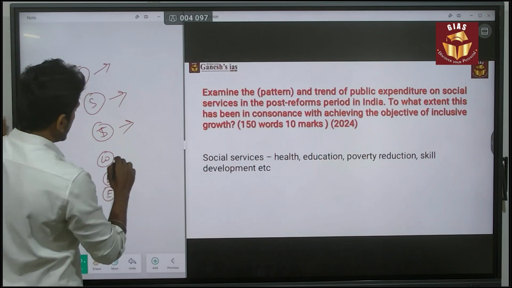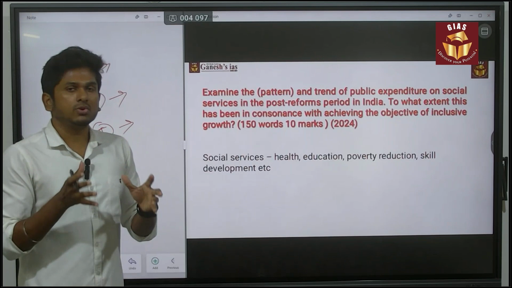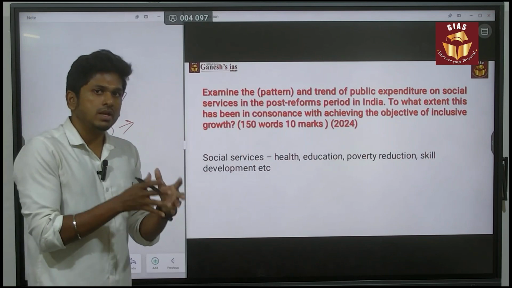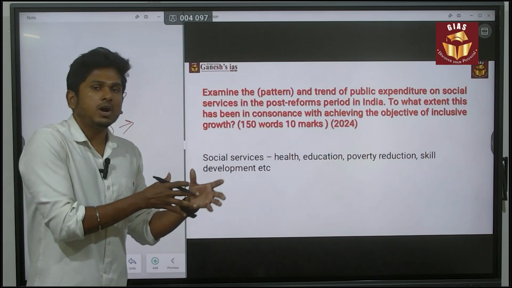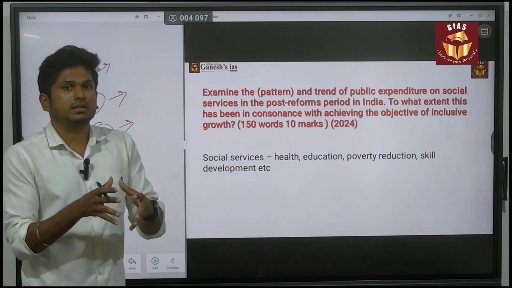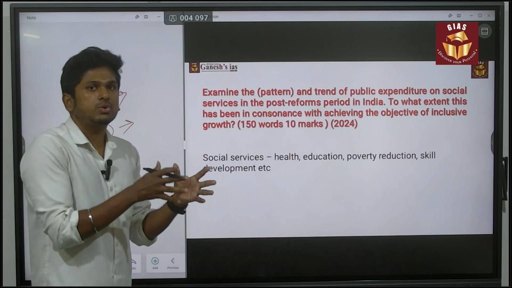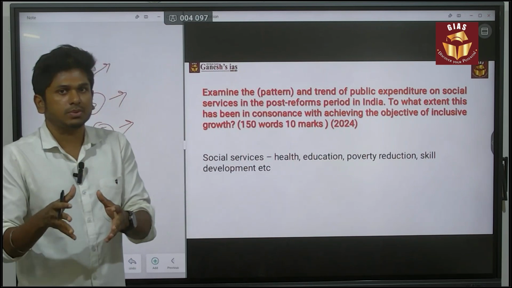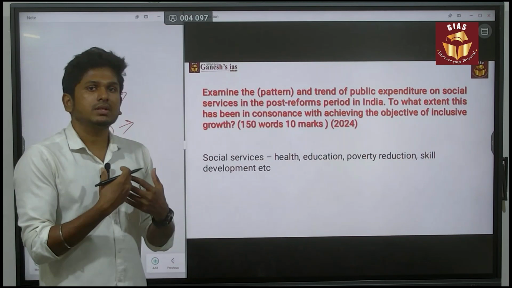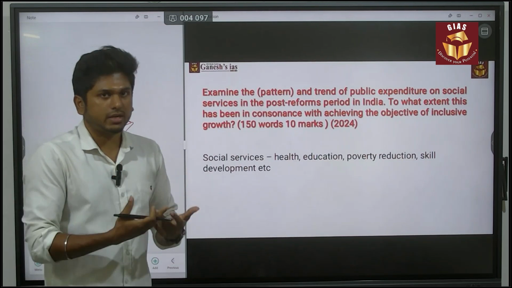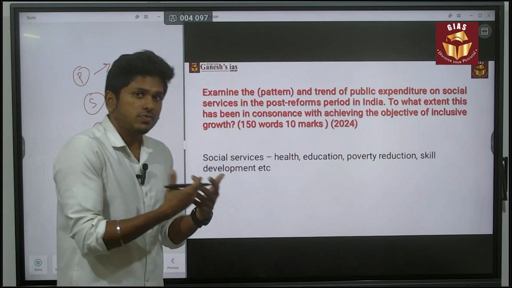And it is not in terms of money. This many crore, that is not needed. You only have to focus on percentage, comparing to the previous budget, how much it has increased or not. That is the only thing you need to give in your mains paper. So don't go for numbers, just focus on the percentage. That is more than enough for giving a better answer in your mains exam.